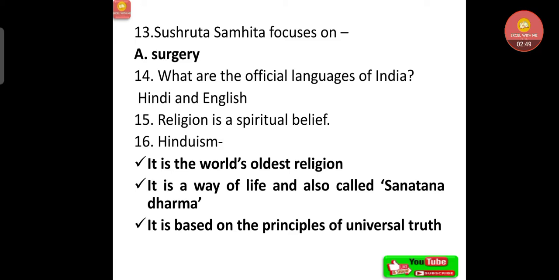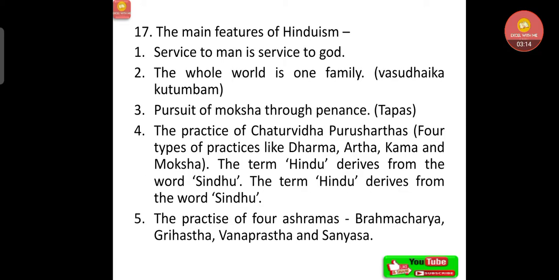Religion is a spiritual belief. That is important. We have to understand related to religion. What is religion? That is spiritual belief. Now let's see the statements related to Hinduism. It is the world's oldest religion. It is a way of life and also called Sanatana Dharma. It is based on the principles of universal truth. Yes, these are the three important statements related to Hinduism.